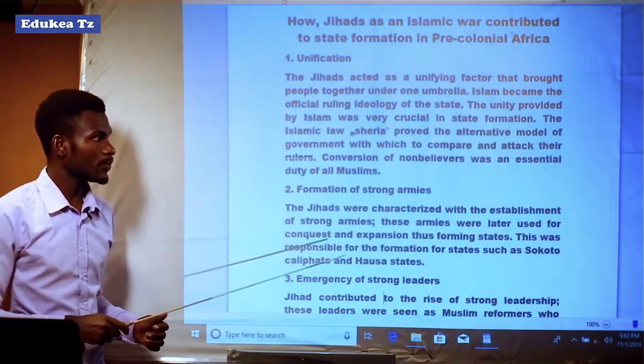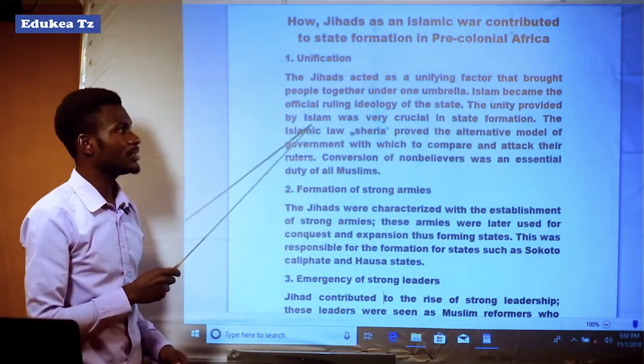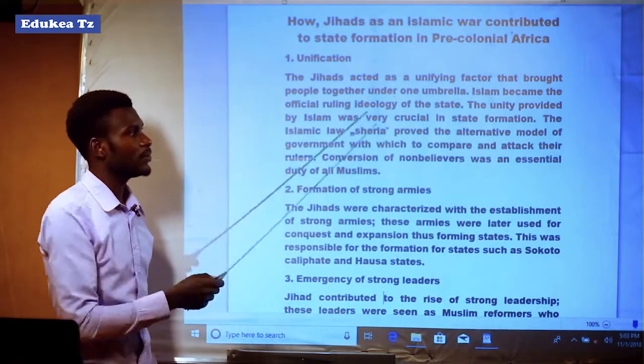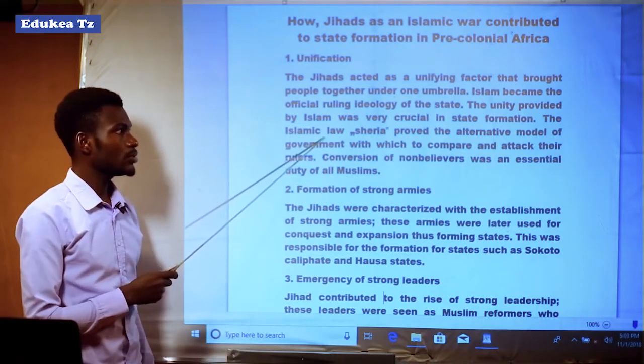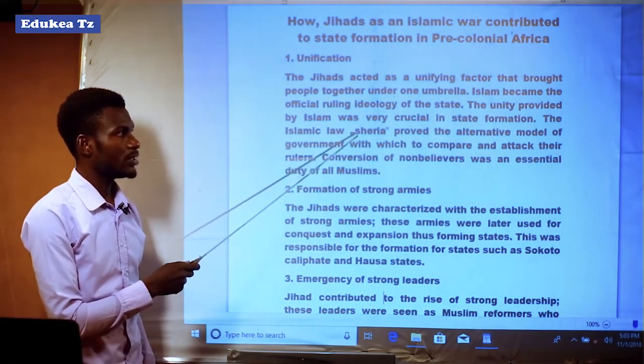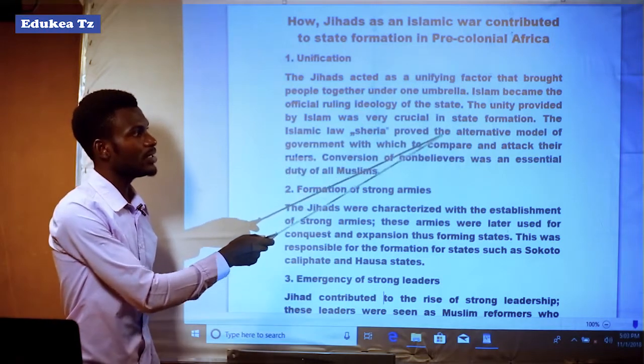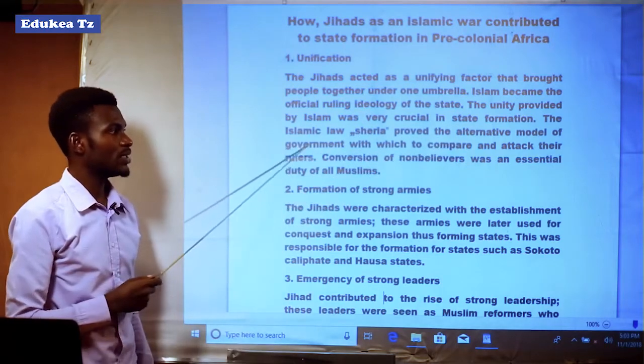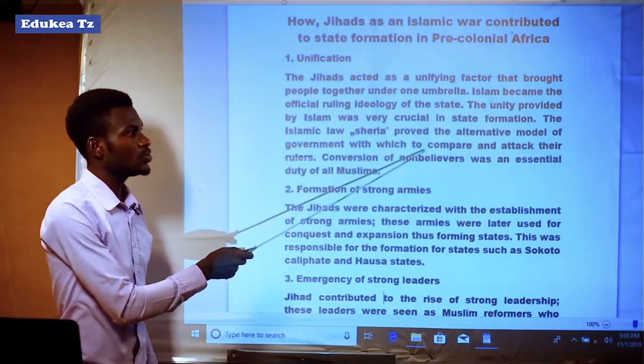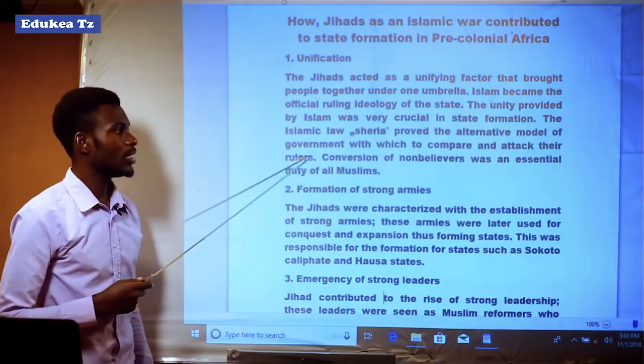The unity provided by Islam was very crucial in state formation. The Islamic law, Sharia, proved the alternative mode of government with which to compare and attack their rulers.